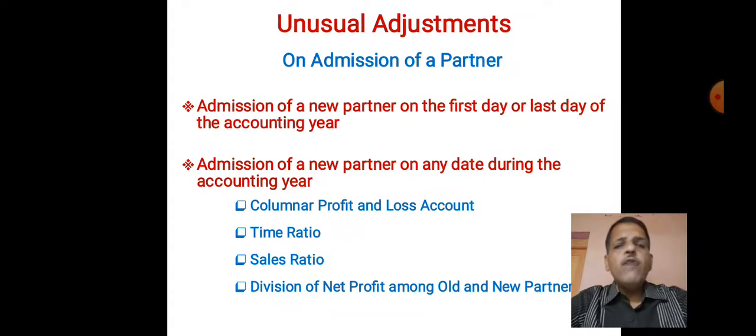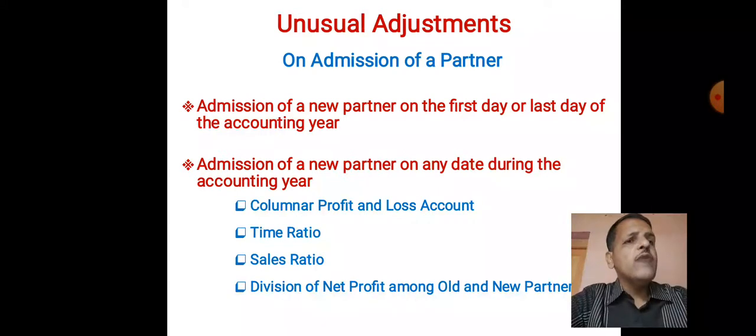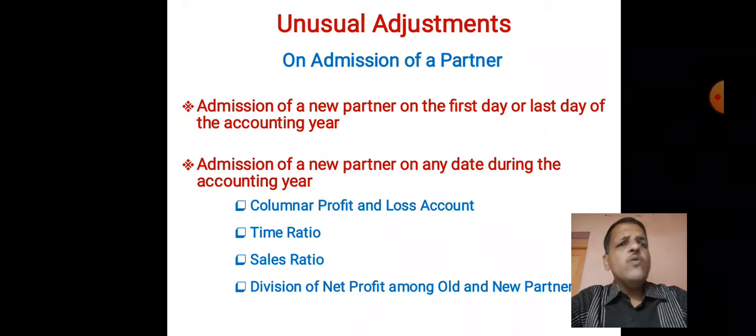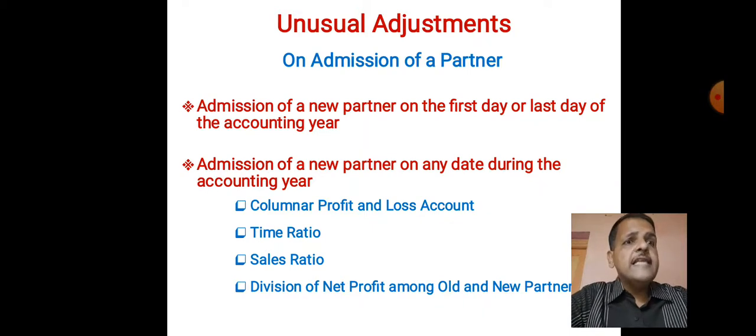Now what is our time ratio? It is 1:3 and sales ratio is also 1:3, only because the sales are usual throughout the year. But if they are unusual, like as I said, sales were double for the months after admission of a partner and half before admission, then we have to calculate the proper sales ratio.